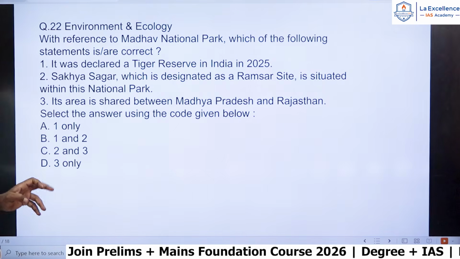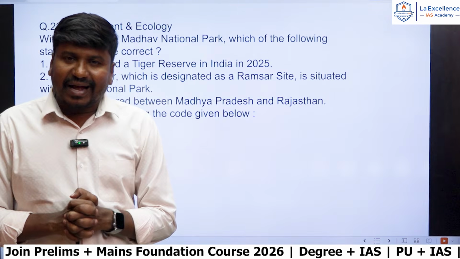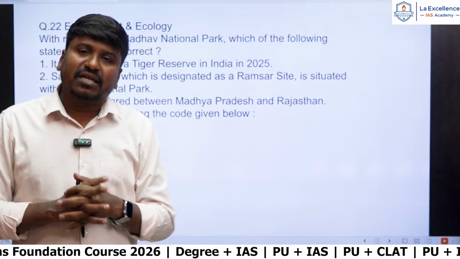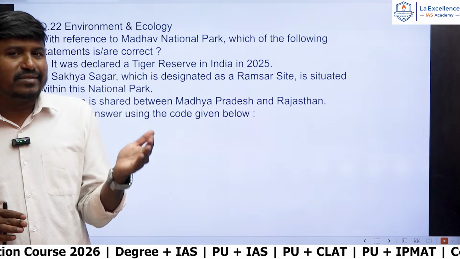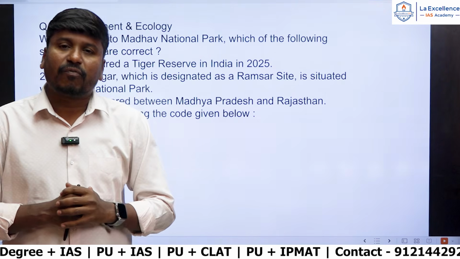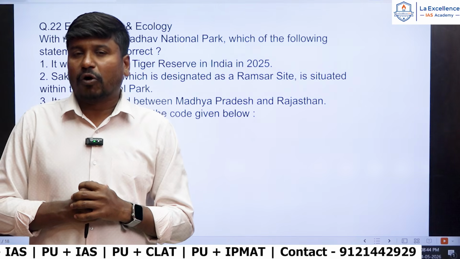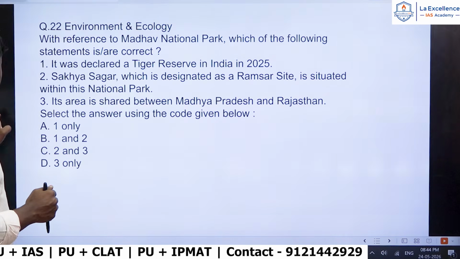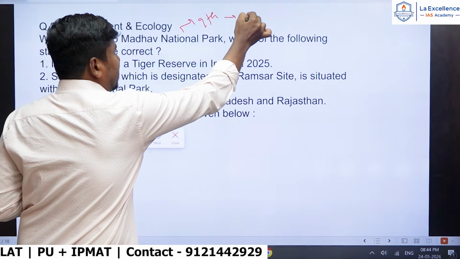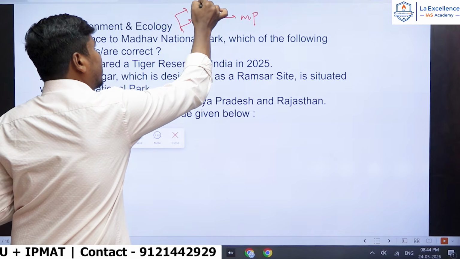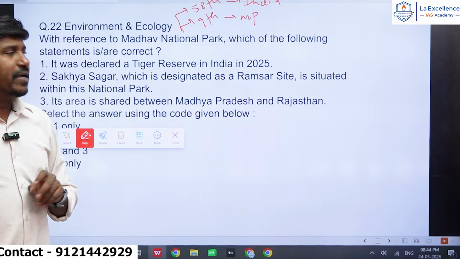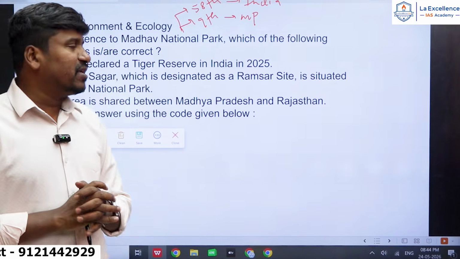So question number 2, and question number 2 is from environment and ecology. They ask this question because Madhav National Park was very much in the news. Why was it in the news? Because Madhav National Park was declared the 58th Tiger Reserve of India by the National Tiger Conservation Authority. So it became the 9th Tiger Reserve in Madhya Pradesh and the 58th Tiger Reserve in India.